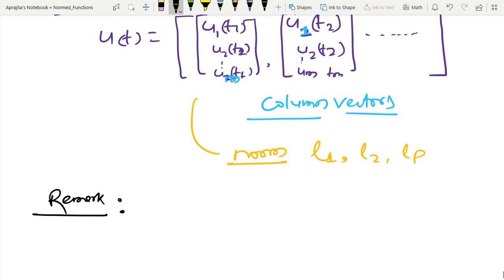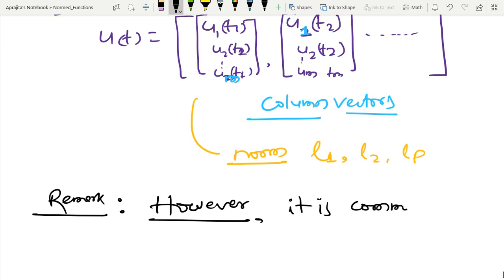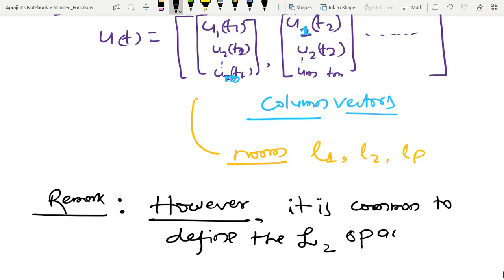So the remark is that, however, it is common to define the L2 space with two norms.